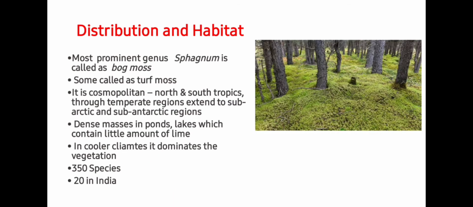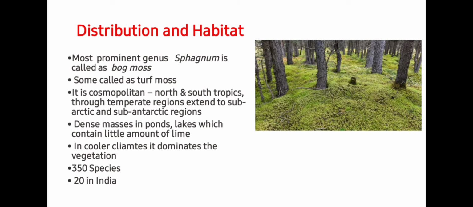Next is distribution and habitat. Students, the most prominent genus of Sphagnales is Sphagnum and it is called bog moss. It is also called tuft moss because of the presence of two types of branches which appear in a tuft. It is cosmopolitan, that is present in north and south tropics through temperate regions extending to subtropical and subantarctic regions.